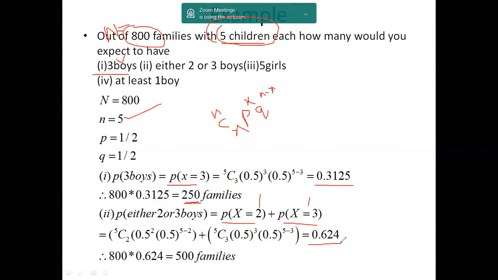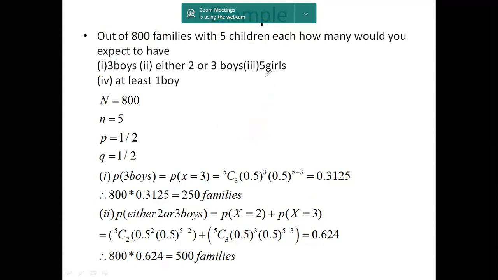So how many families are there consisting of either 2 or 3 boys? For that we have to multiply 800 into the respective probability, that is 0.624. There are approximately 500 families consisting of either 2 or 3 boys in their home. Continuation of that question: 5 girls and at least 1 boy.